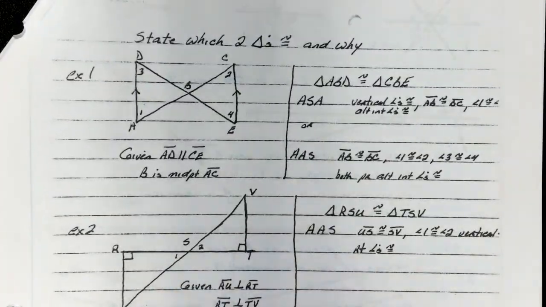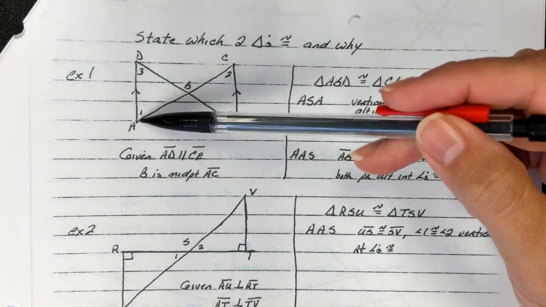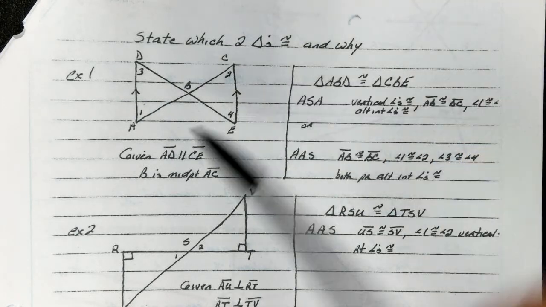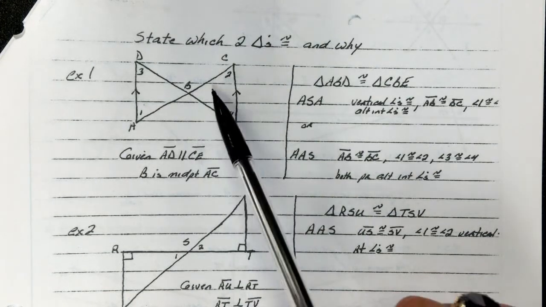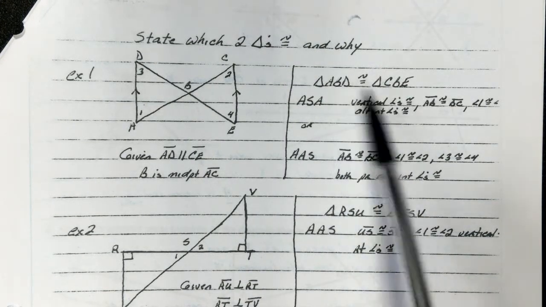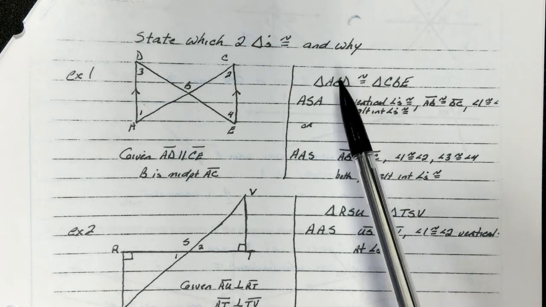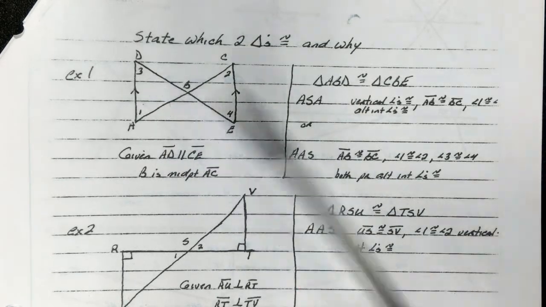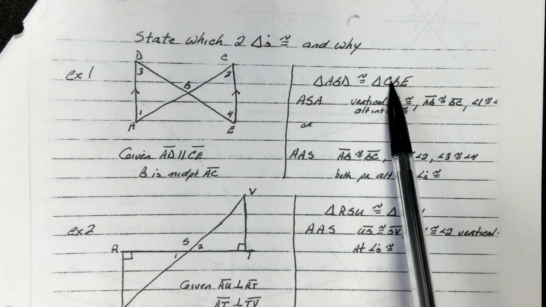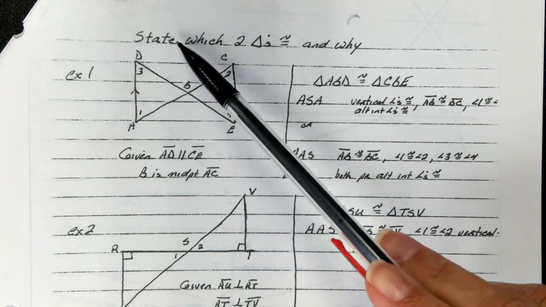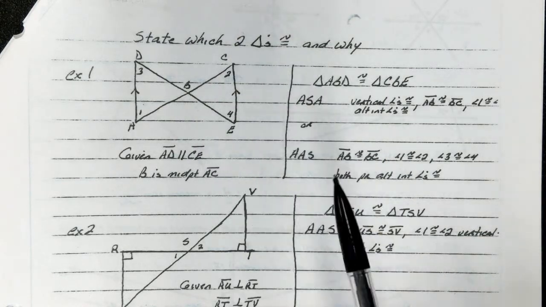So now, guys, what you're going to do is take those postulates and theorems and apply them when given a diagram. Here, you're given that line AD is parallel to line CE, and we want to prove that B is a midpoint between this line. The first thing you're going to do is write your congruency statement. We're trying to prove triangle ABD is congruent to triangle CBE. It says state which two triangles are congruent and why.